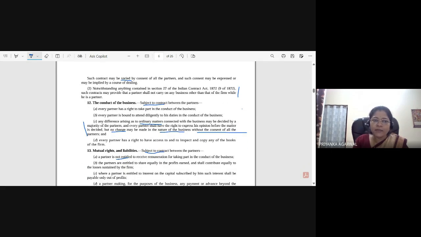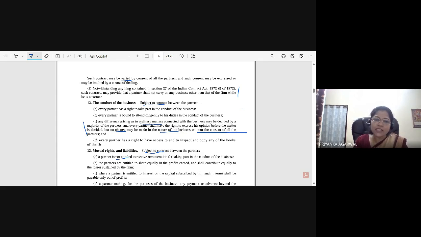Such contract may be varied by consent of all the partners, and such consent may be expressed or may be implied by course of dealing. Okay, I hope it is clear. Notwithstanding anything contained in Section 27 of the Indian Contract Act 1872, such contracts may provide that a partner shall not carry on any business other than that of the firm while he is a partner. See, it is mentioned in Section 11, okay, which is not an absolute right and duty. So it is only by the express agreement that all the partners agreed that they will not carry on any other business than what is there in the firm.